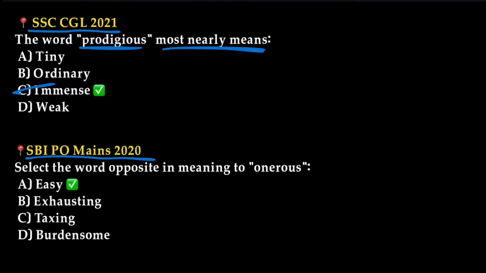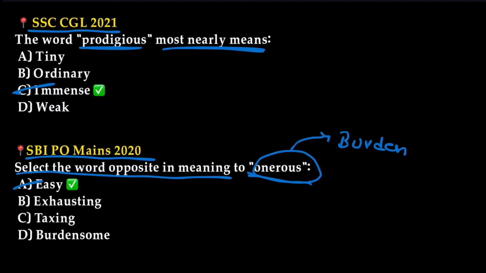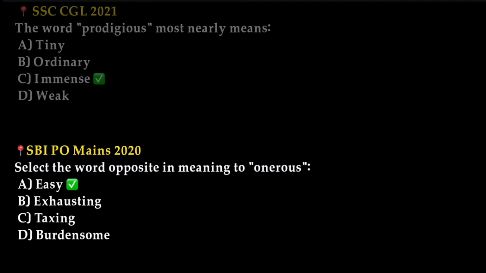SBI PO Mains 2020. Select the word opposite in meaning to onerous. They are asking the antonym of onerous, which we discussed in today's vocabulary. The opposite of onerous is easy. Onerous means burdensome. Something which is burdening is called onerous, whereas the opposite of it is easy.